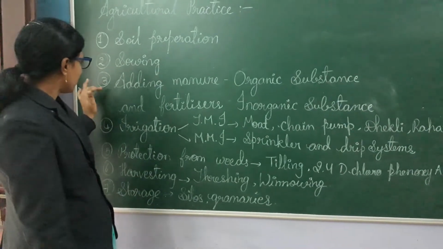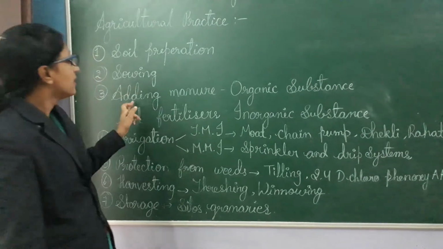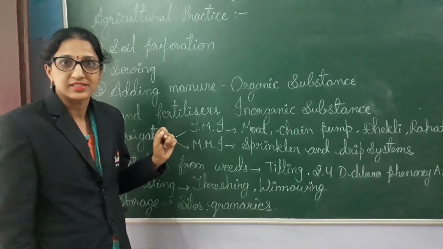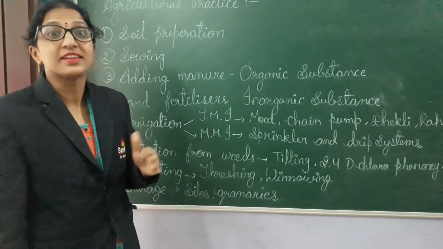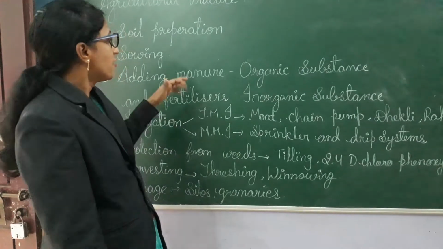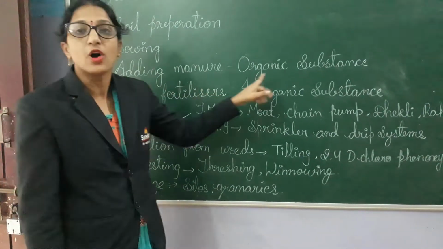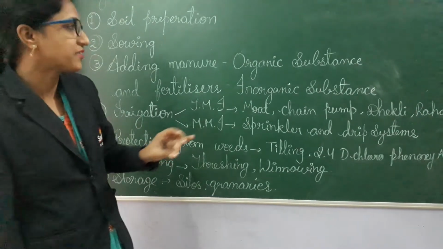And today we are going to learn adding manure and fertilizers. Why add manure and fertilizers? To increase the nutrients in the soil which are necessary for the plant to grow healthy and to give better yield. Manure means organic substance, animal wastage and plant wastage.